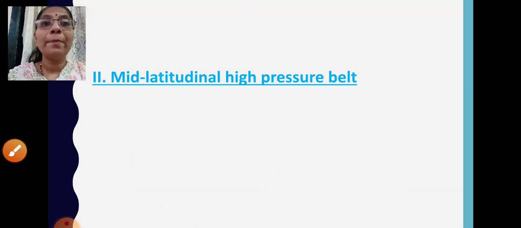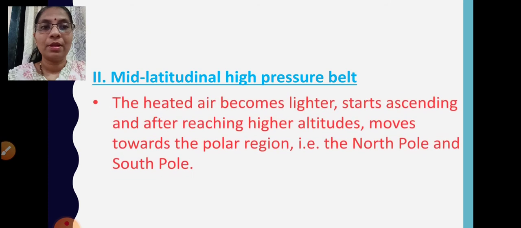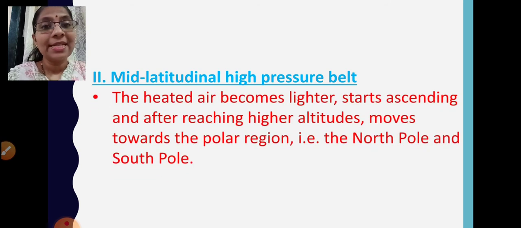Moving ahead, the mid latitudinal high pressure belt. The heated air becomes lighter, starts ascending, and after reaching higher altitudes moves towards the polar region, that is the North Pole and the South Pole. Once the air gets heated, it becomes lighter and starts ascending, means it starts rising, isn't it? And after reaching higher altitudes, it moves towards the North Pole and the South Pole.